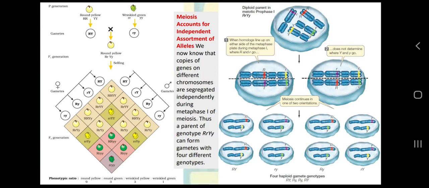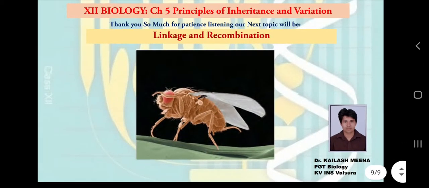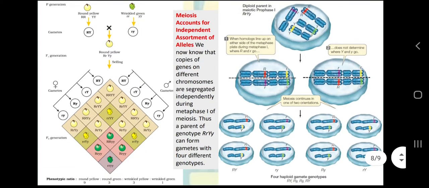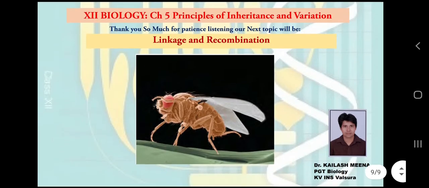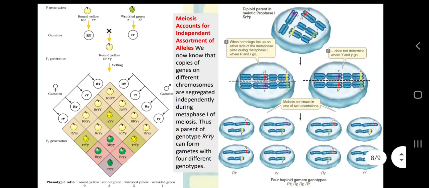So what is this linked thing? This phenomenon is called linkage. This linkage is the topic of our next video. So we will discuss linkage and recombination in our next video of class 12th biology, chapter 5, principles of inheritance and variation, because things are not so simple in the case of dihybrid cross, and that is why we are saying that the law of independent assortment is not a universal law, because there is a phenomenon called linkage, and this linkage is an exception or an extension of the law of independent assortment.